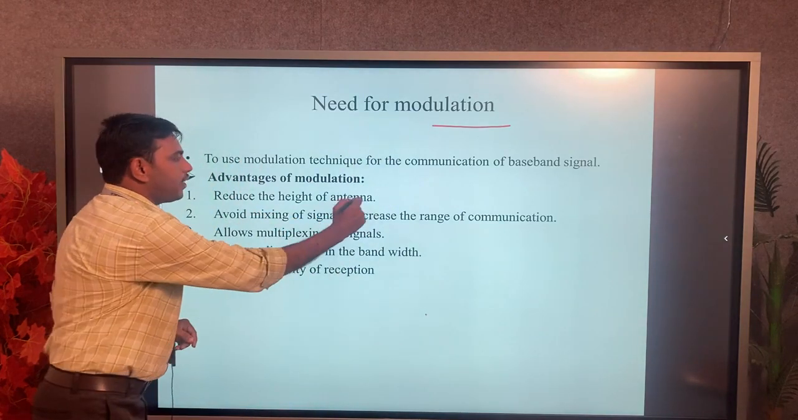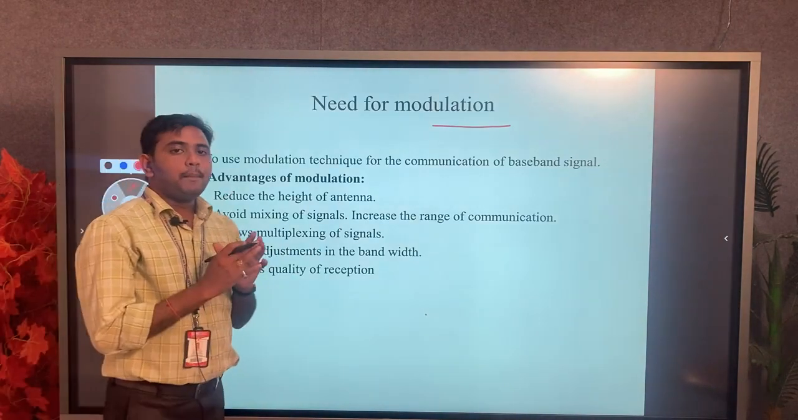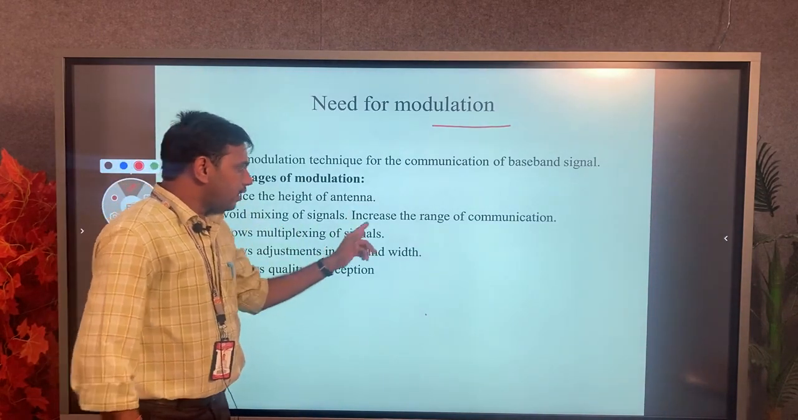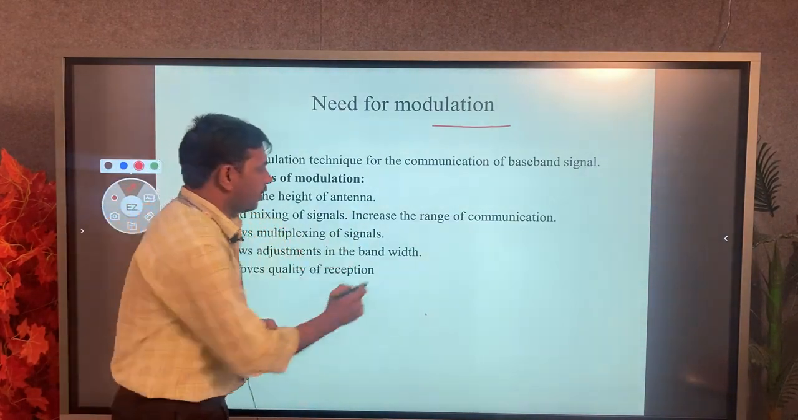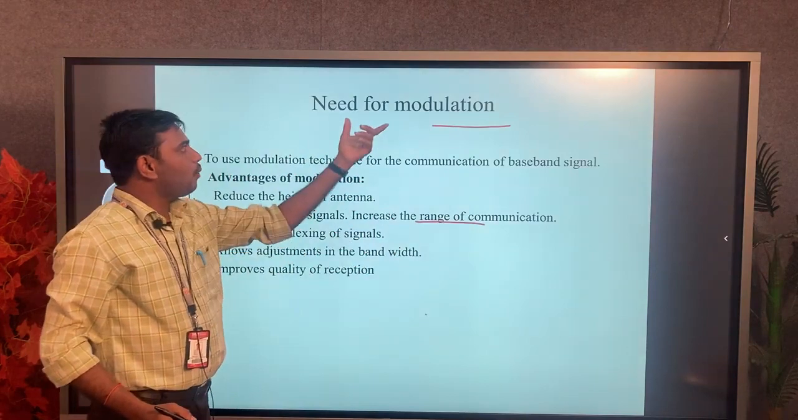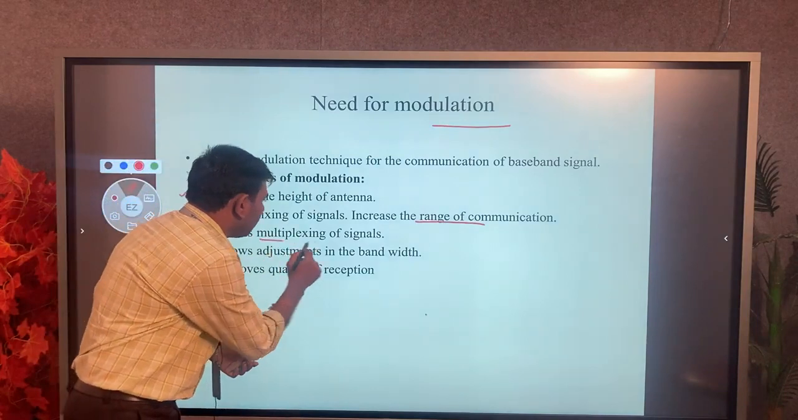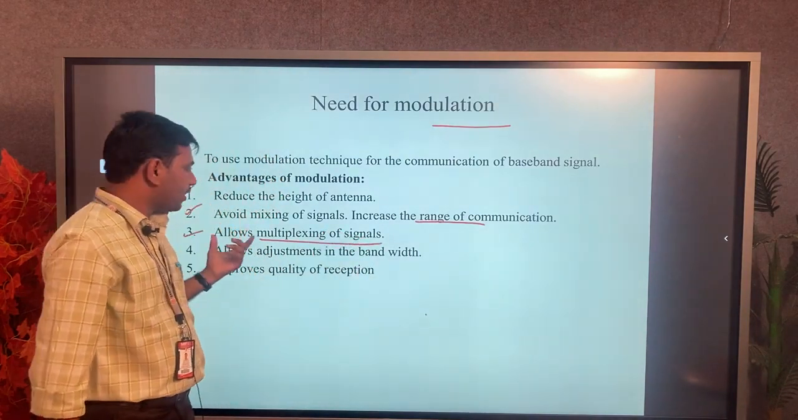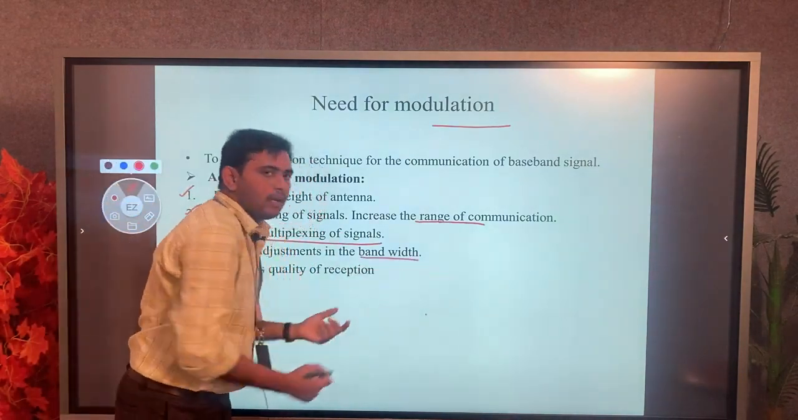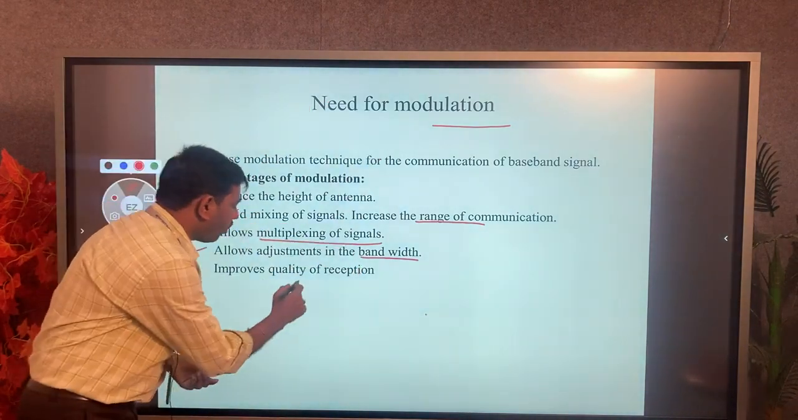One is to reduce the height of antenna and avoid the mixing of signals, and the next is to increase the range of communication. I will explain each one, but first the points of the modulation technique. Next, it allows multiplexing of signals, it allows adjustment of the bandwidth, and finally it improves the quality of reception.